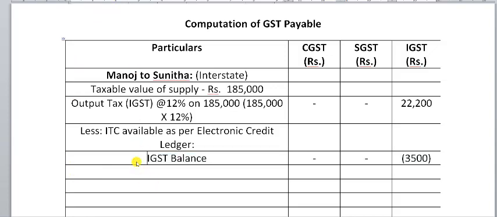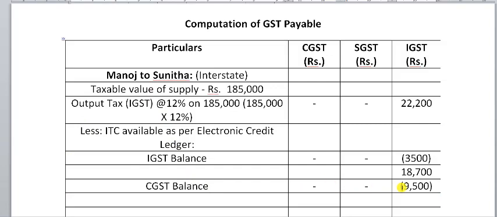First, we will take the IGST balance. As discussed earlier, there is 3,500 rupees worth ITC available under IGST. We will set off that first. We will get a balance of 18,700.